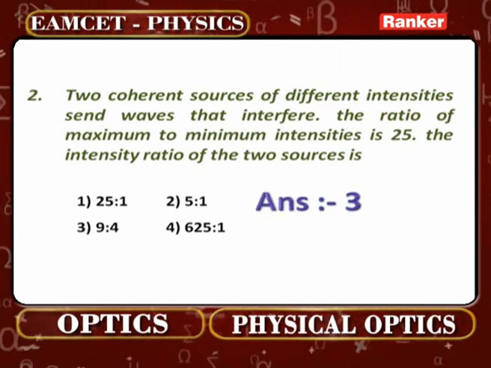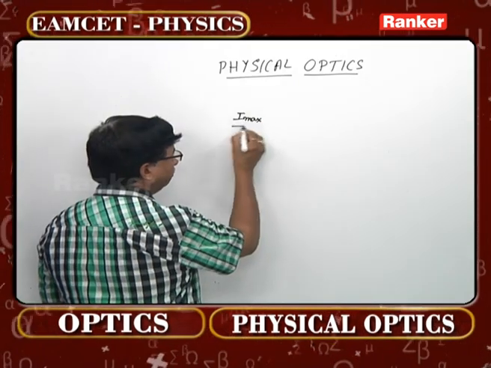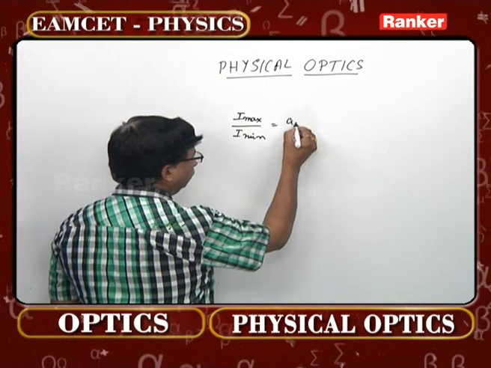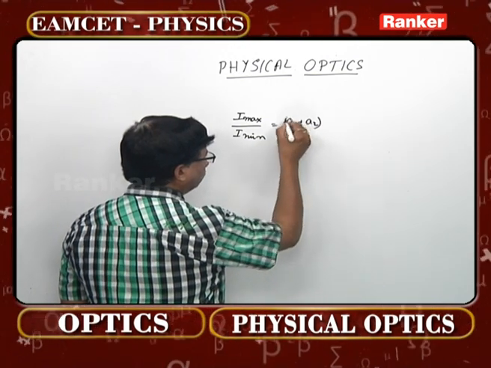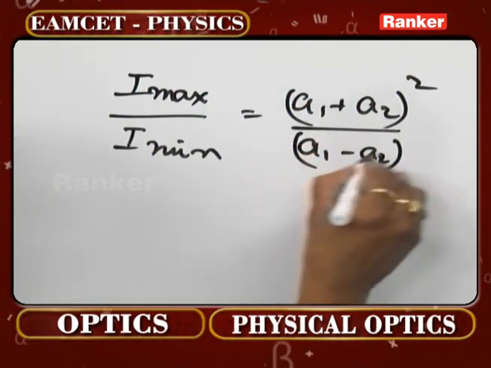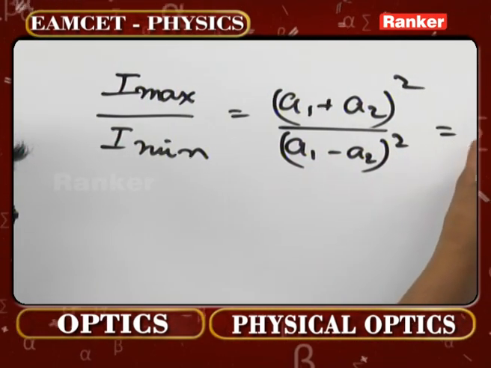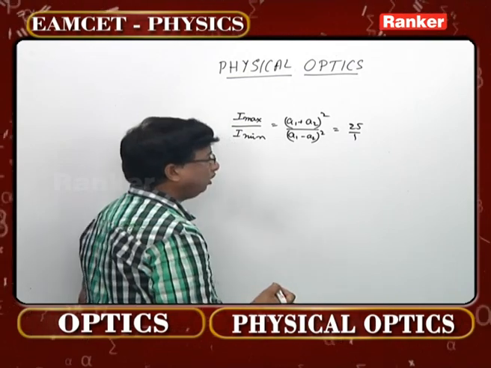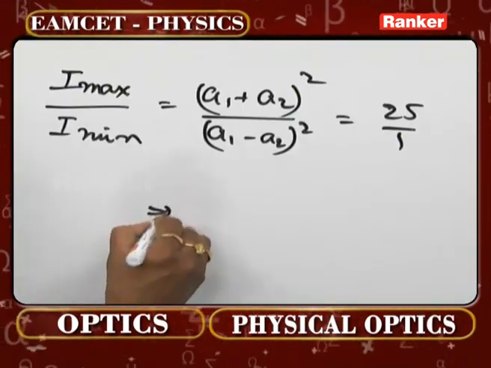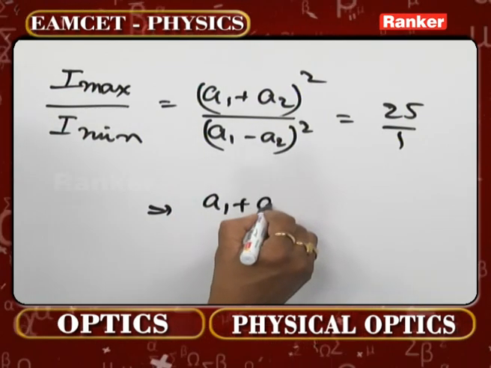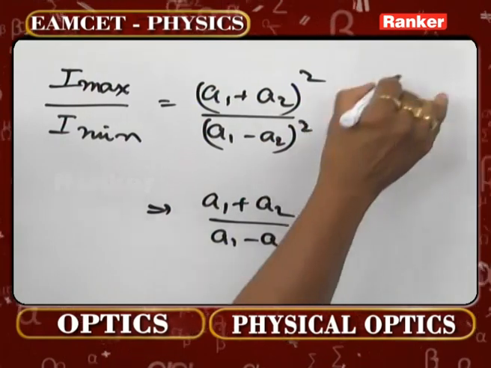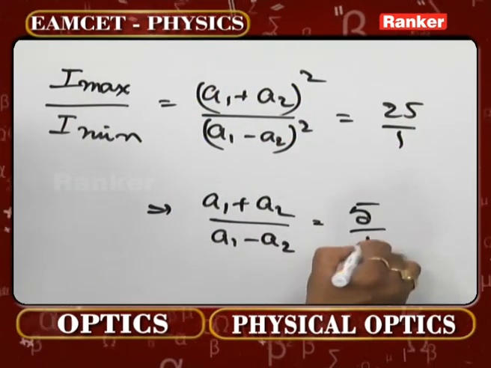So you can understand this way, I maximum by I minimum, which of course we all know is (A1 plus A2) whole square divided by (A1 minus A2) whole square. That value is given as 25. 25 means what after all? 25 by 1. That is the understanding. Now you can write directly (A1 plus A2) by (A1 minus A2), which now is the root of that. So it is 5 by 1.